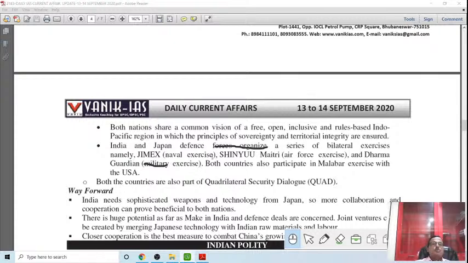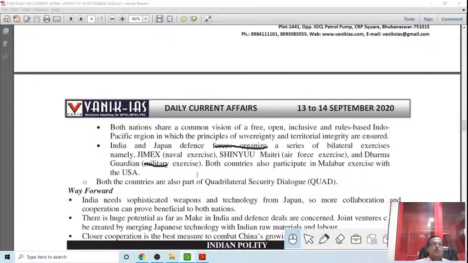So that means we have the Navy, the Air Force and the Army, so that the armed forces of the two countries are regularly conducting such exercises, and with India, Japan and the USA, we are conducting the Malabar exercise regularly. They are all steps towards strengthening our own security in cooperation with neighboring countries and other like-minded nations.